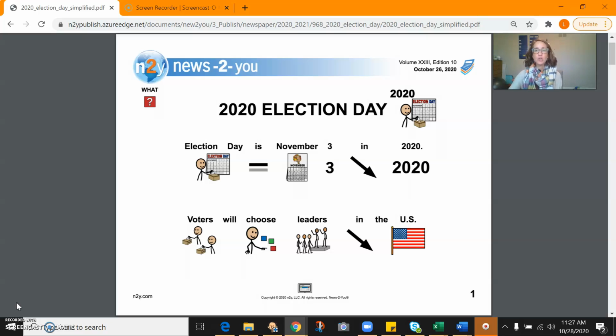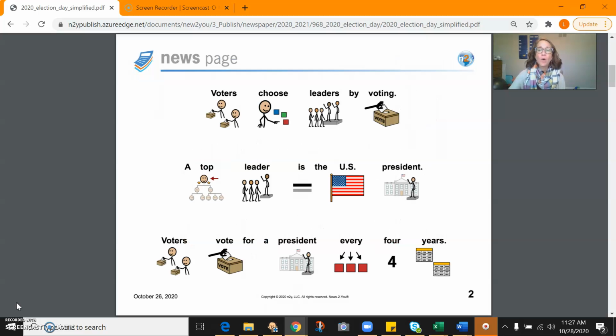The topic is the 2020 Election Day. Election Day is November 3rd in 2020. Remember, no school on Election Day this year. Voters will choose leaders in the U.S. Voters choose leaders by voting.